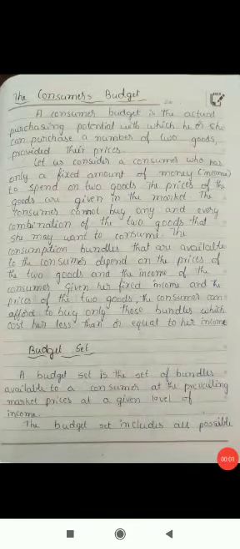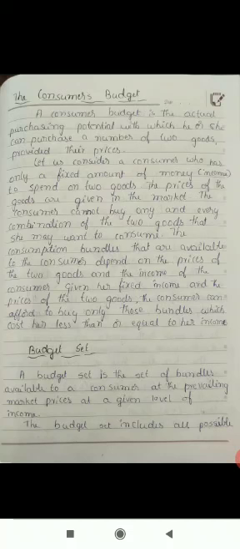Good morning, students. Last class we studied the consumer budget. We studied the concept that the consumer budget is the purchasing power, or actual purchasing potential, with which he or she can purchase a number of two goods, provided their prices are known. That means you already know the prices of good Y and good X, the two commodities which you are going to purchase.